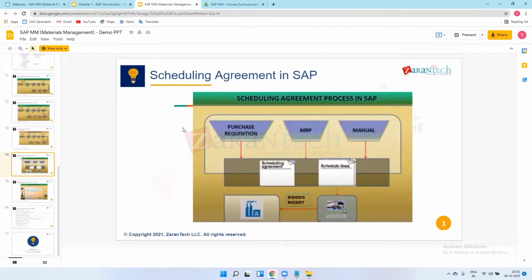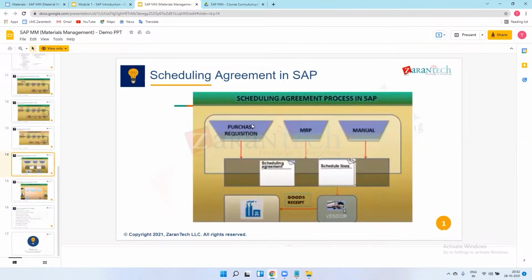After the agreement, we will create a purchase requisition which has the requirements like which materials we are procuring from MRF, at what price, in which plant, and where to deliver. We will mention all the details in the purchase requisition.